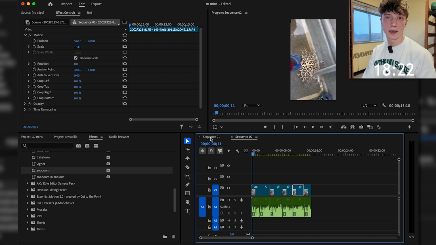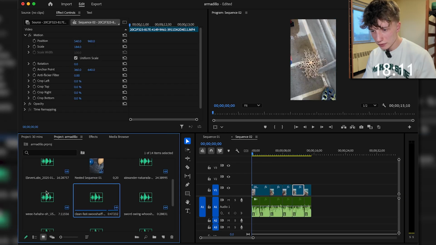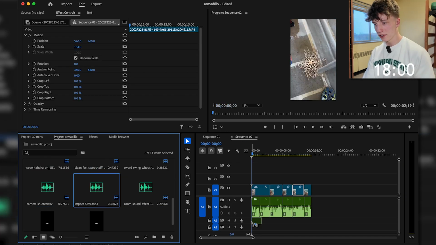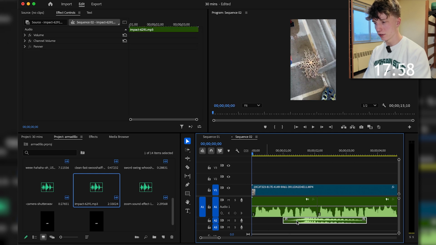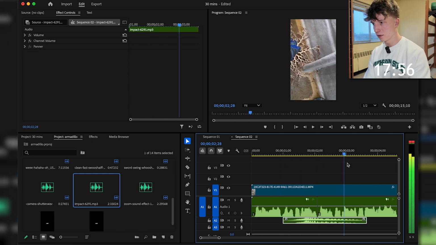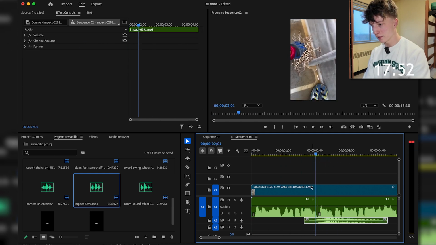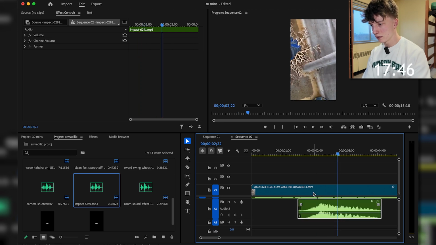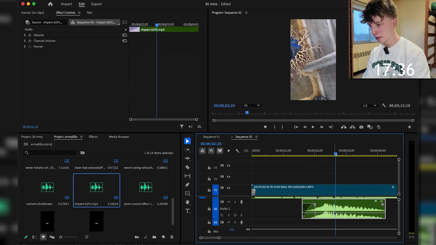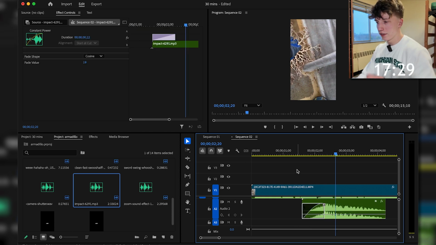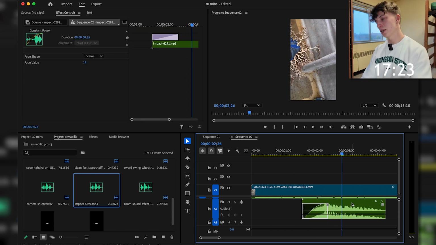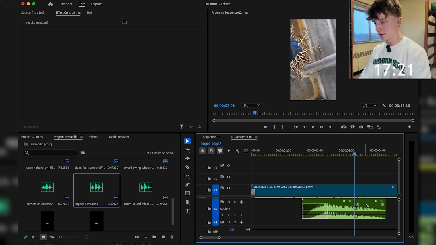Next, I'm gonna go ahead and layer in some sound effects. We might use this impact sound effect for the zoom in. We're definitely gonna have to turn that way down though. I don't know if this fits here. It is, yes. Actually, I think it does. I think we can make this work. We just gotta turn it way down. Ease in the sound effect with this cool thing right here. I think that's pretty good. And we can obviously cut that off, and then we'll do a little fade at the end as well.